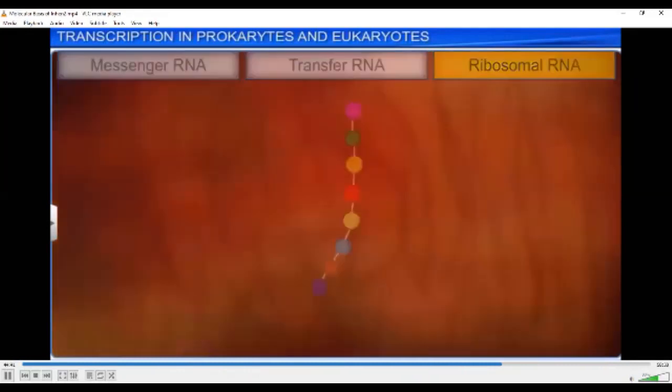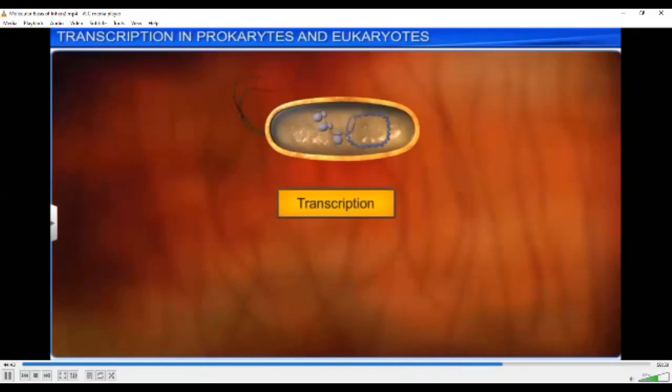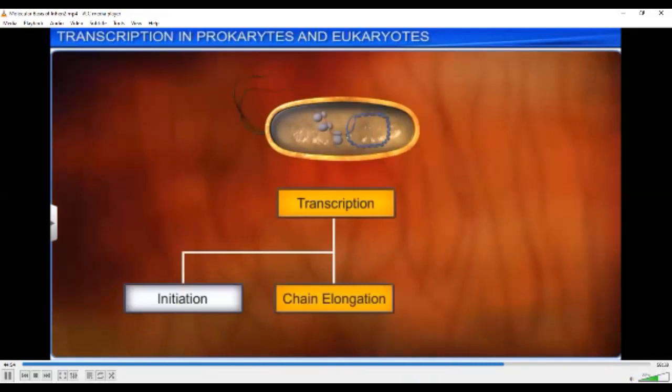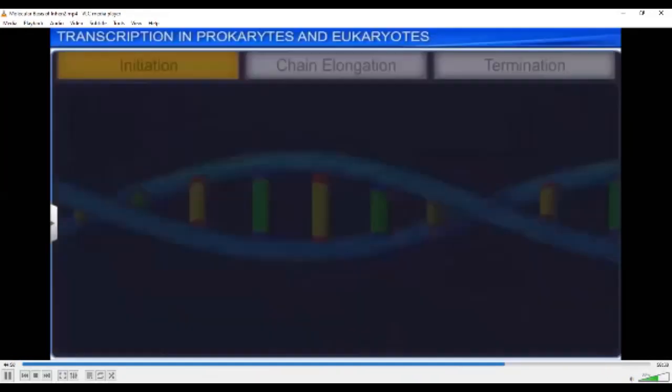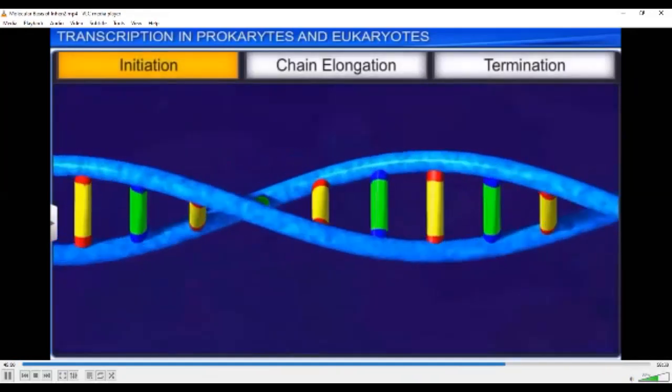Transcription, the first process in protein synthesis, occurs in three stages: initiation, chain elongation, and termination. In the first stage,